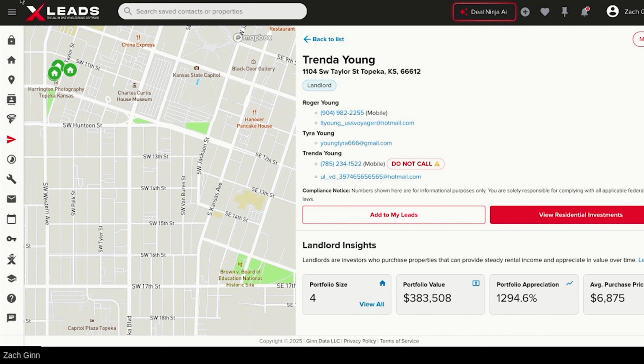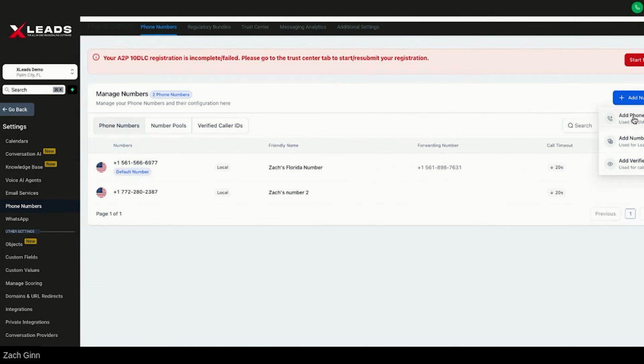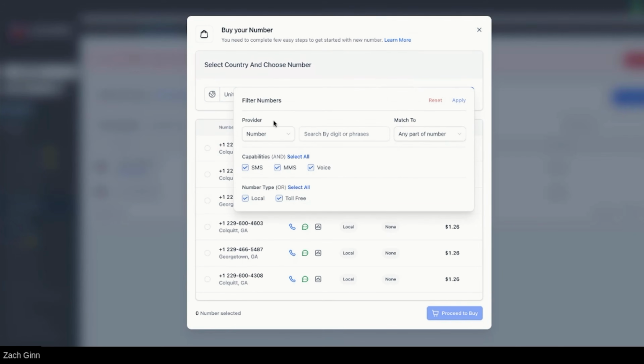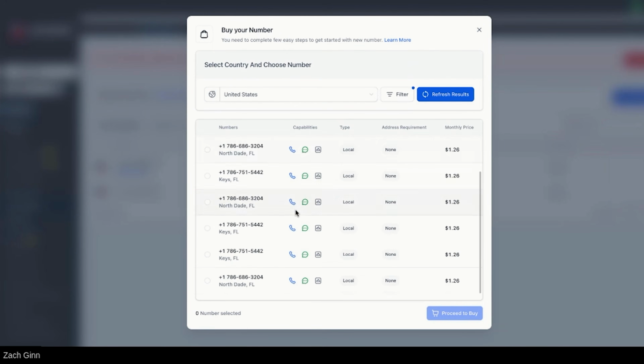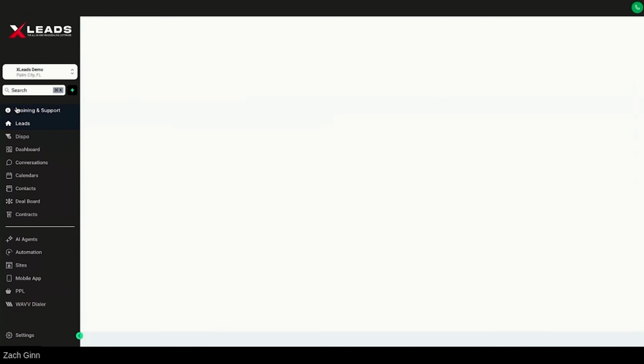Now there's a little more tools and stuff like that that you need to get started. Again, you go to settings. You can go out here to phone numbers, go add a phone number. So if you want to buy a phone number, you can go out here and use area code. So again, if I want to use the 786 area code, I can go match to first part number, go to 786 area code, and I can press apply. And all the Miami area codes are right there, and I can buy one for about $1.26 per month. So pretty cool. You buy a phone number, then you're ready to start calling.